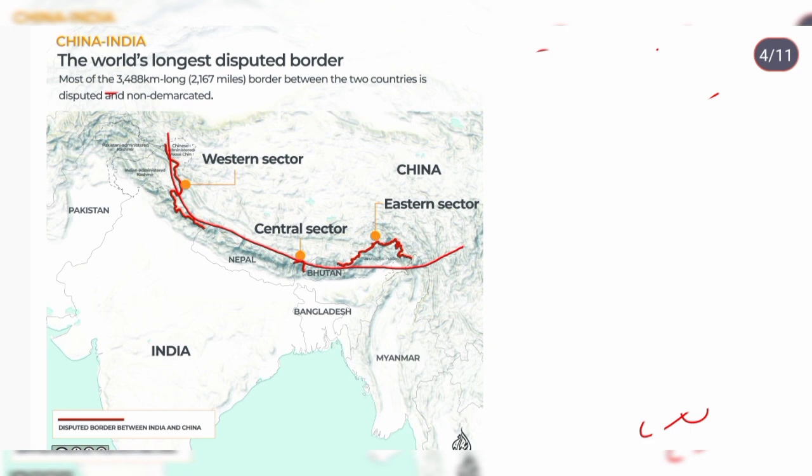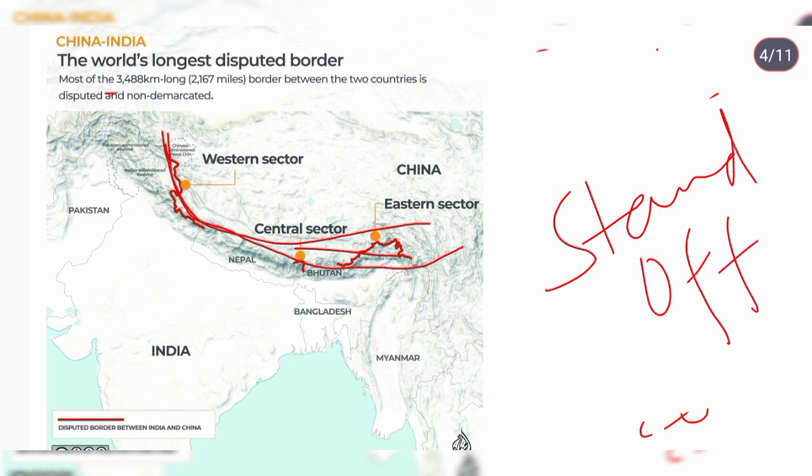Both countries have commander level talks and agreements between them, but it is not stabilizing. We can see that day by day there is a dispute. So the need of the hour is proper wiring of the borders so that there wouldn't be any standoff. This is a very concerning thing.